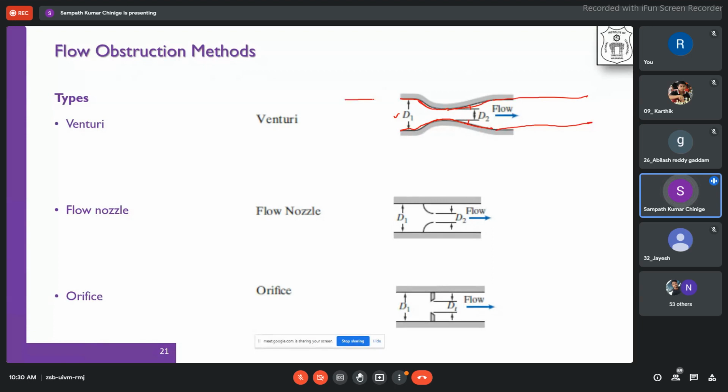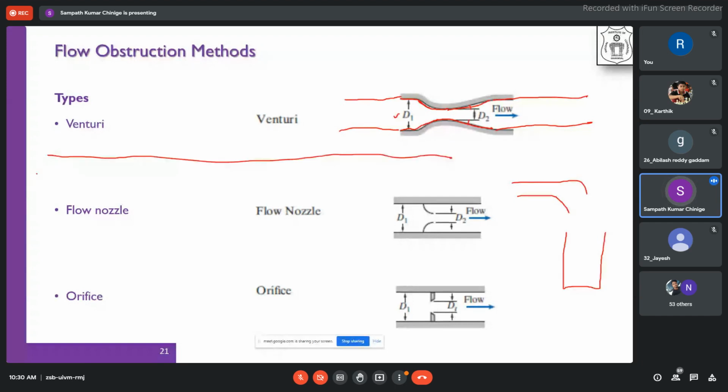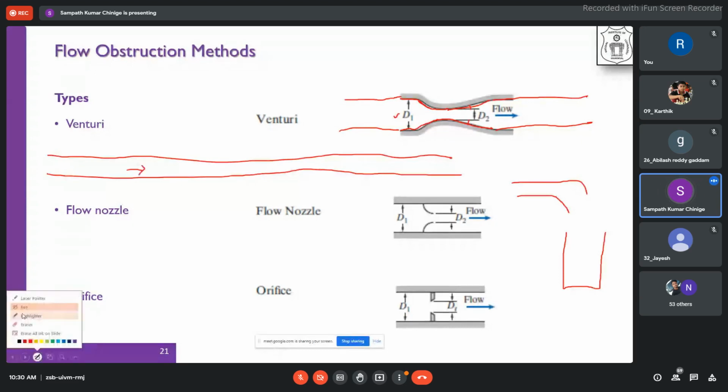Why do we use the venturi meter, these obstruction meters? Why do we require this obstruction method? In pipe flows, sometimes we can go to the end of the pipe and measure with the help of a measuring flask. What if we don't have this facility? There is a long pipe, and I want to know the flow rate within the pipe without breaking it anywhere. How can I measure that? For that reason, we try to find this kind of flow meter.